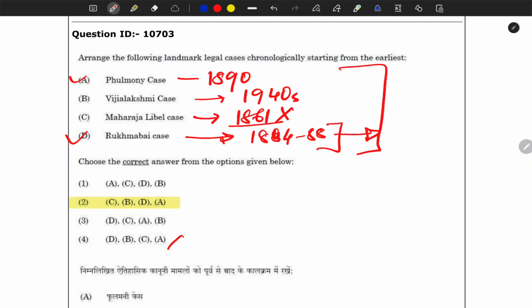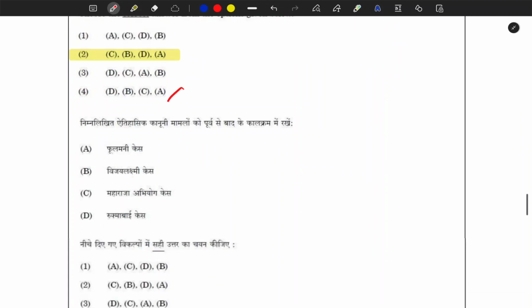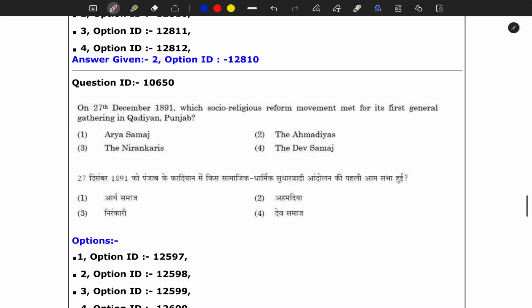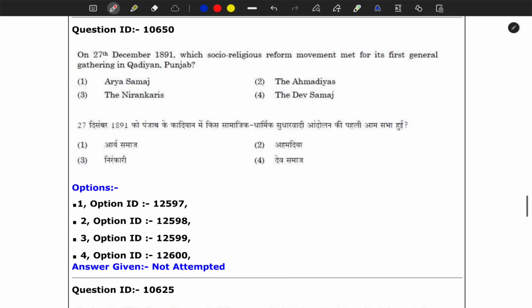So these cases you need to know, revise them, go through them, and at least have an idea about them, so that the next time this kind of question comes, you will easily eliminate options. This is what happens when you analyze a lot of PYQs. Next question.